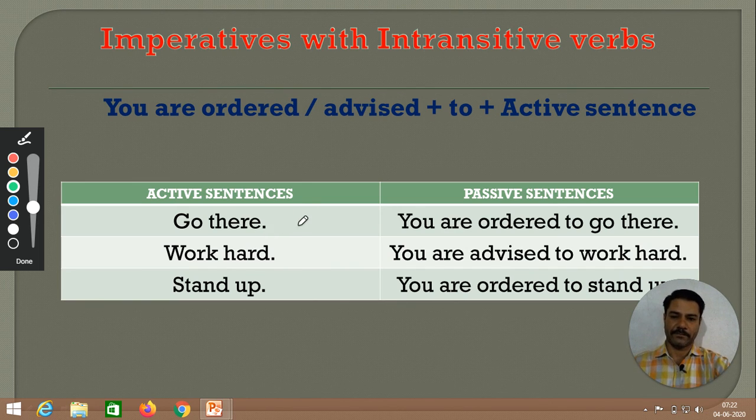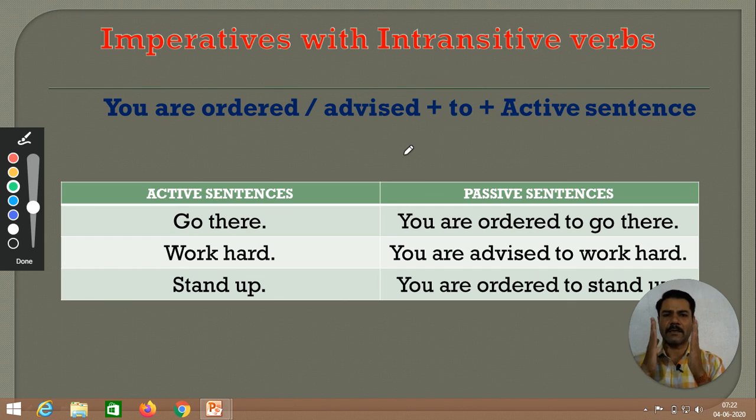Go there. It's revealing order. So you are ordered to go there. Work hard. Of course, we can only suggest someone to work hard. We cannot force someone to work hard. So you are advised to work hard.